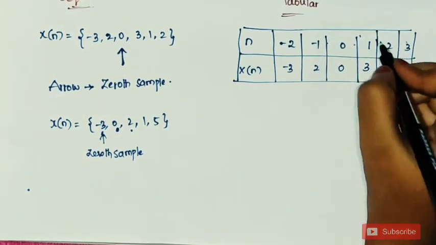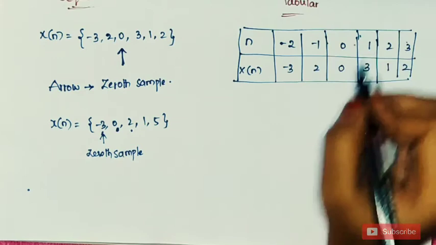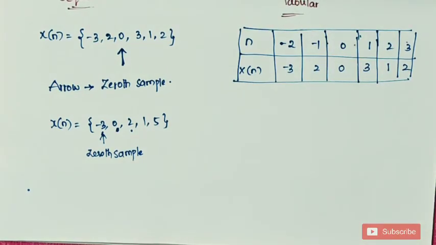This is a very easy topic. Once again I will revise the topic. What is a continuous time signal? Generally signals are mainly classified into two types based on their nature and characteristics in the time domain. They are continuous time signal and discrete time signal. What is a continuous time signal? A continuous time signal is nothing but a signal which varies continuously with respect to an independent variable.